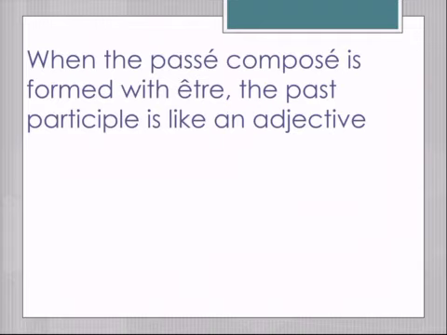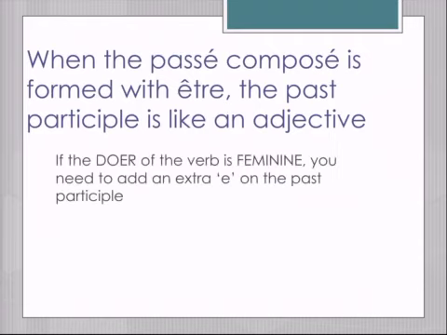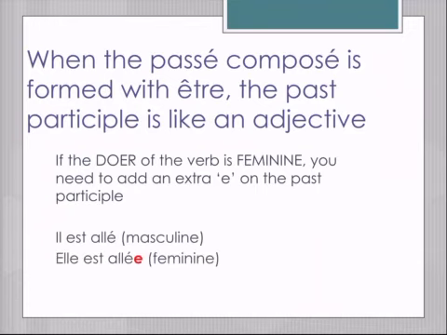Now, when the passé composé is formed with être, the past participle is like an adjective, and you've already seen this happen. If the doer of the verb is feminine, you need to add an extra E to the end of the past participle. So if it's il est allé, one guy who went, you don't add the extra E. But if it's a girl, elle est allée, you have the extra E there.